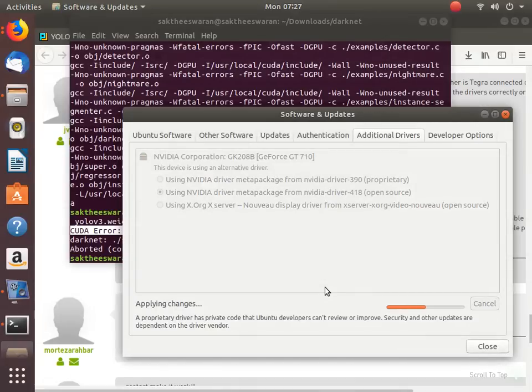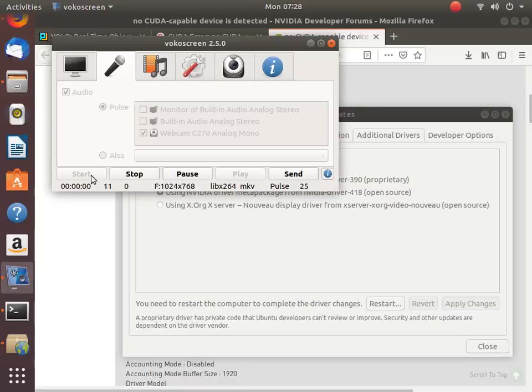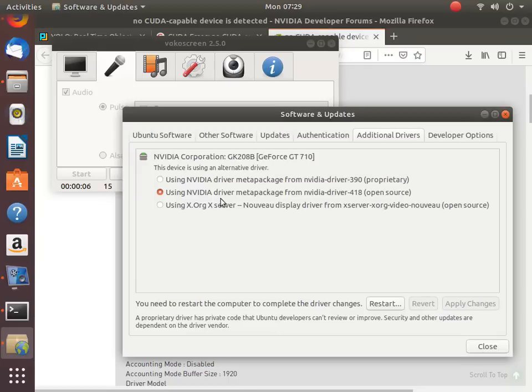So let's see what happens now. Sorry, I'm confusing you guys. I have changed this to the open source NVIDIA driver metapackage 418, then closed this. So let's hope this works now.